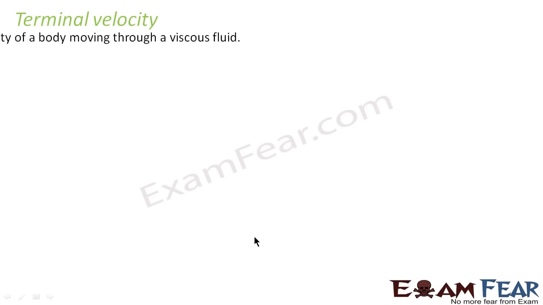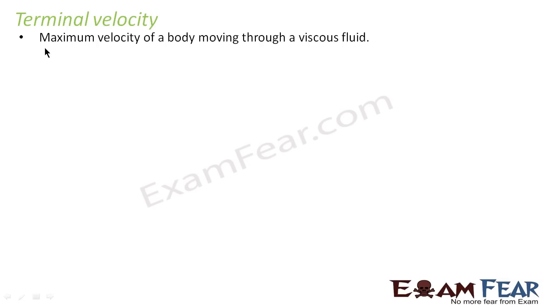So what is terminal velocity? It is the maximum velocity of a body moving through a viscous fluid. As I told you just now, when a body moves through a viscous fluid, the retarding force also keeps increasing with the velocity of the body.